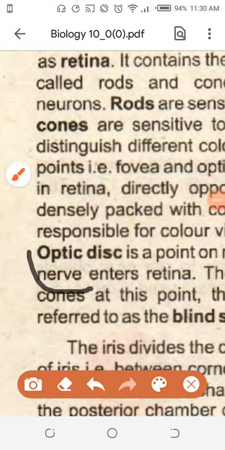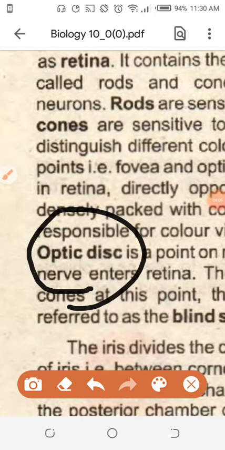This is the area of the eye from where the optic nerve will arise. What is the optic nerve? Optic nerve is the nerve which goes from the eye towards the brain. Students, I was talking about the spinal nerves. What is a spinal nerve? Those which move from the spinal cord and go towards the spinal cord are called spinal nerves. And the nerves which come from the brain and go towards the brain are called cranial nerves.